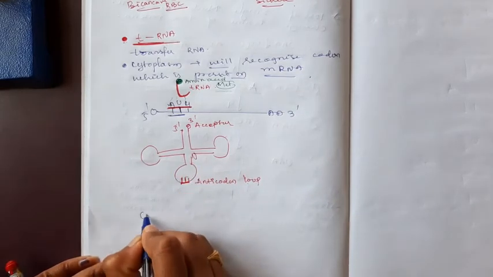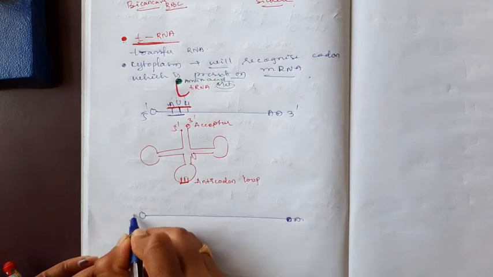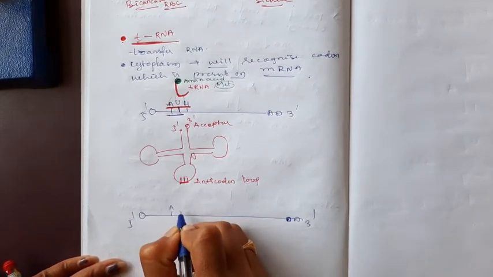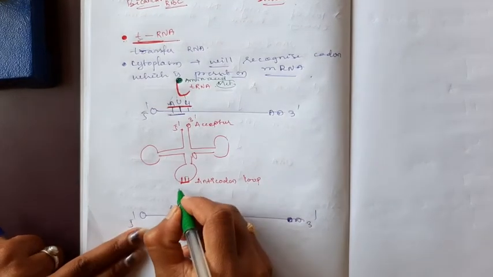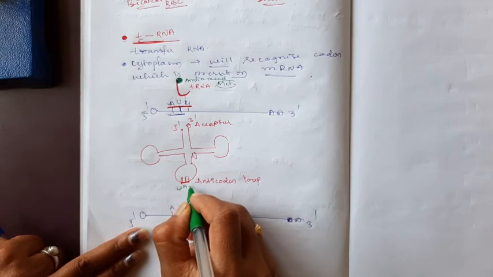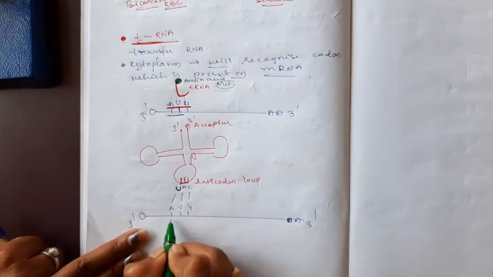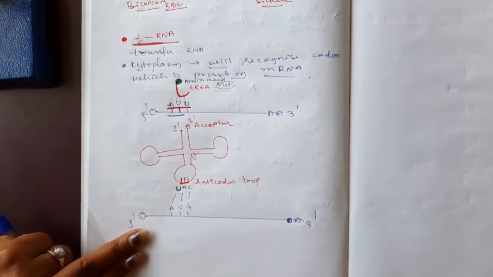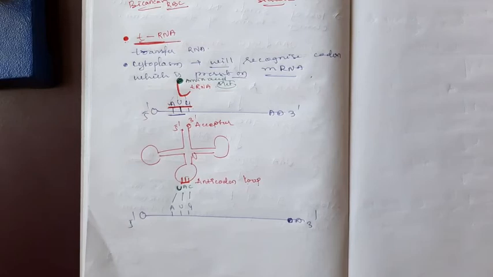Suppose here the codon is AUG, the anticodon must be UAC, which means they are complementary to the codon which is present on the mRNA. Then only it is possible to bind to that mRNA. A tRNA cannot just sit on the mRNA like that.